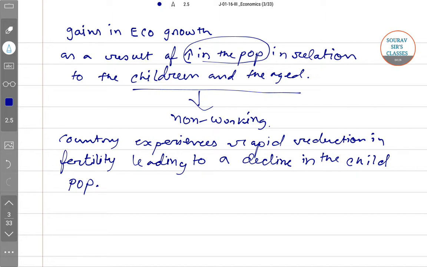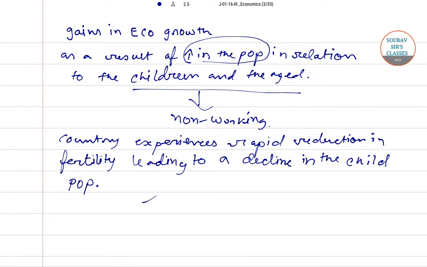Put simply, a demographic dividend occurs when a falling birth rate changes the age distribution.